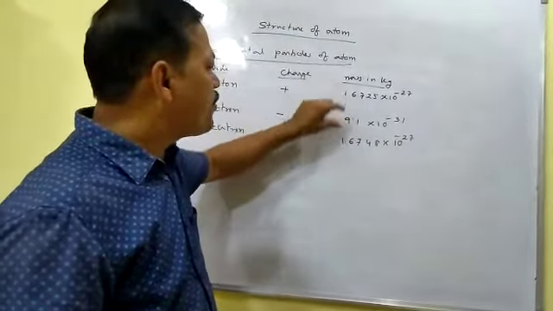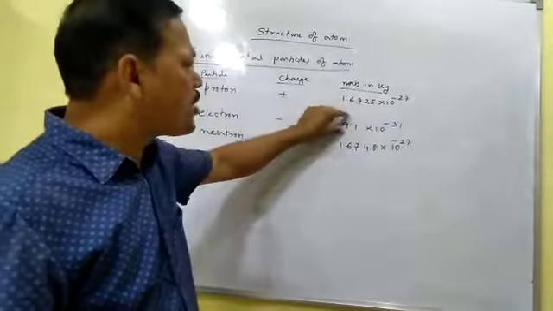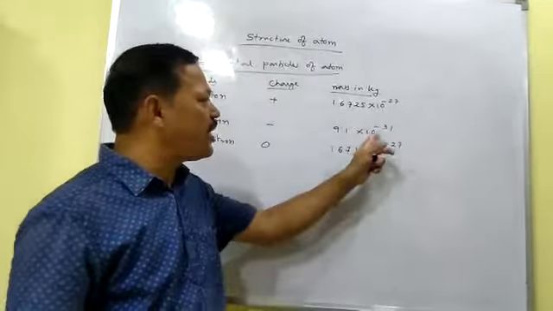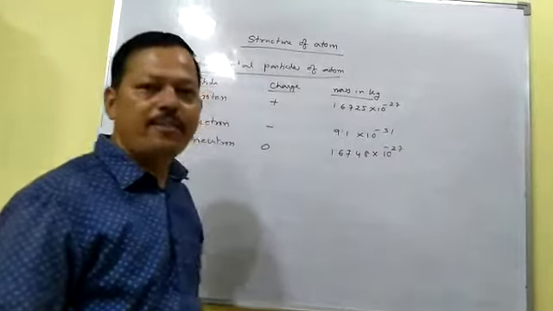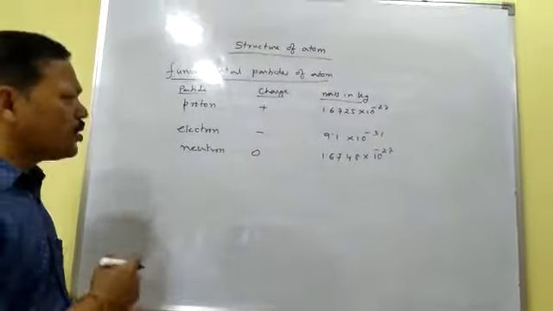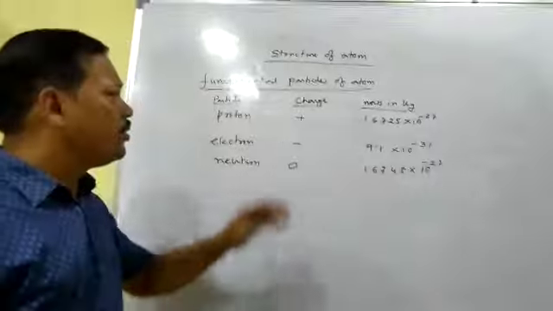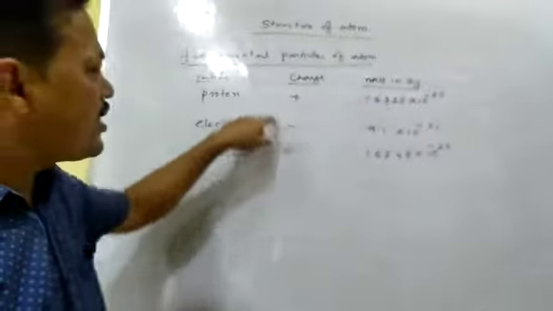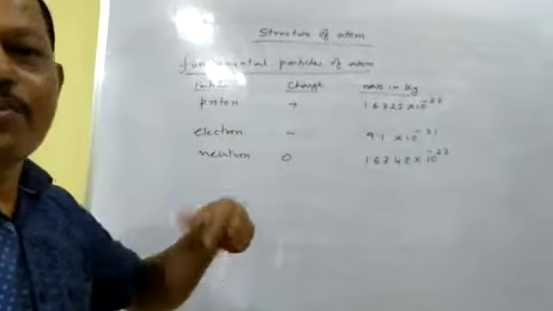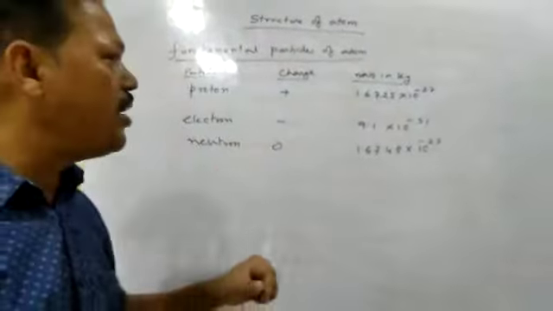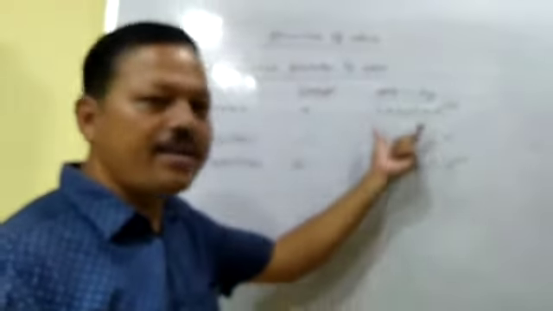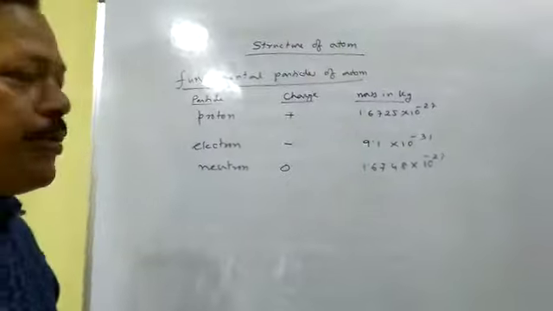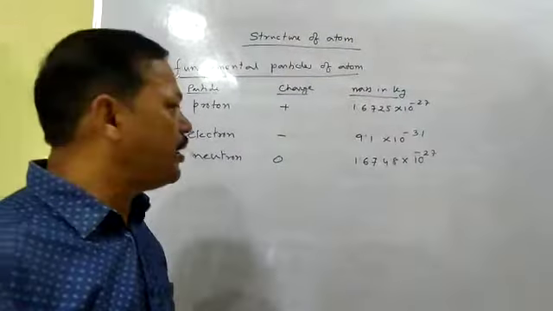So the mass of proton and the mass of neutron are almost the same, but the mass of electron is very small. It is negligible mass because it is given as 10 to the power minus 31. I mean it is a very small amount. So these are the different fundamental particles present inside the atom. These are their charges. Some contain positive charge, some contain negative charge, and some are neutral. And their masses in kg are given. You should learn the mass of electron and the mass of proton because you have to apply them in numericals.